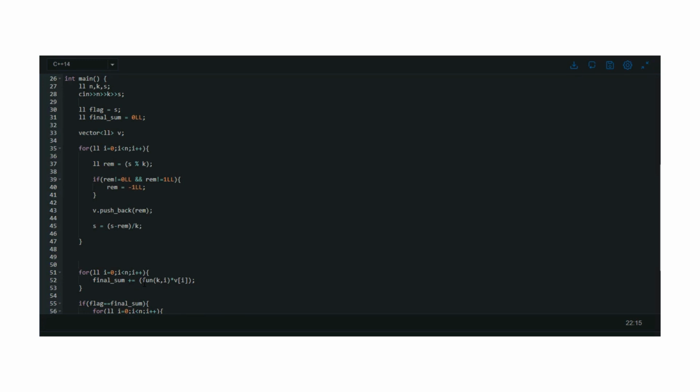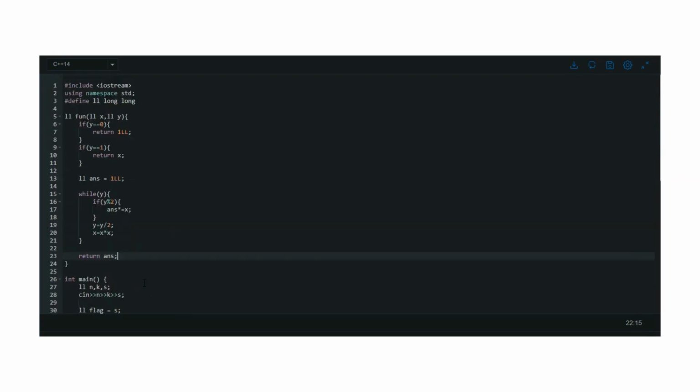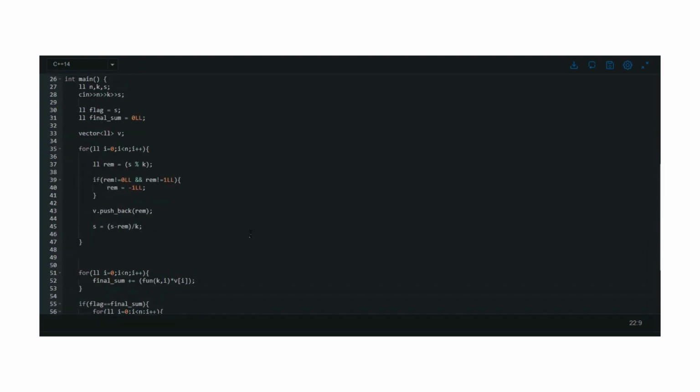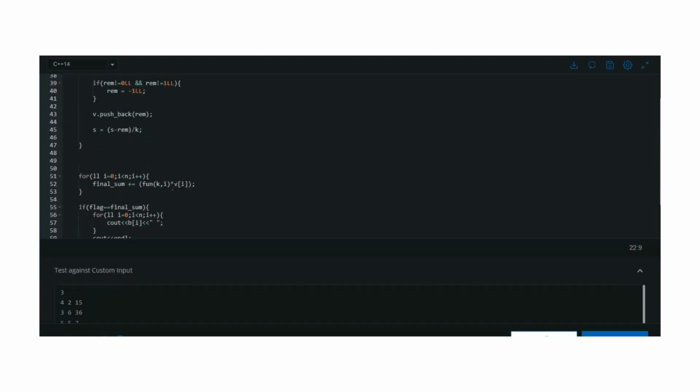Here we can apply the modulo as well, and apply different techniques as well. I have applied a very common technique to shorten the numbers while calculating the power value of K to the power I. After calculating K to the power I, we simply multiply it with the V of I values, because we are applying the formula V of I into K to the power I for all the values.